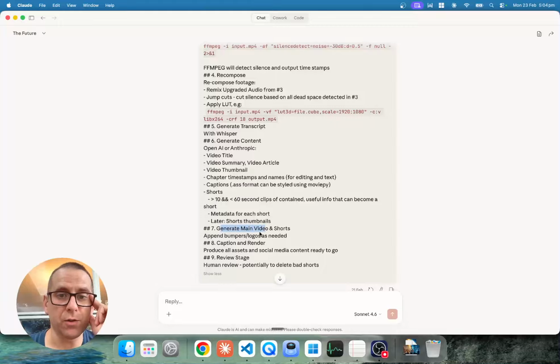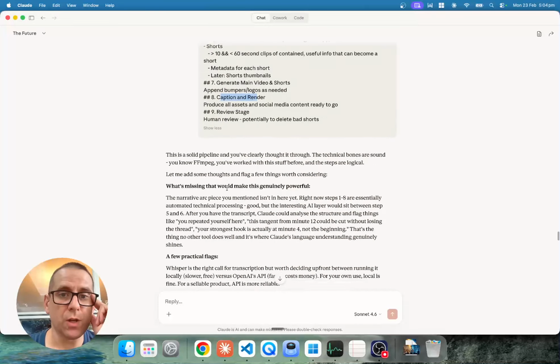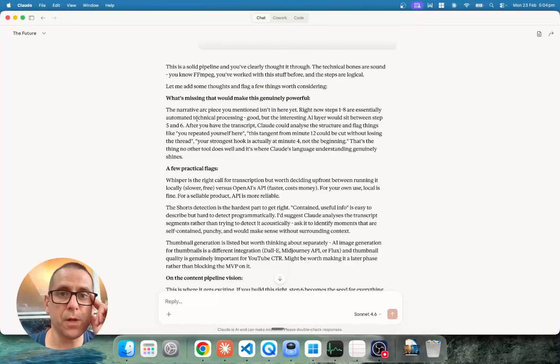Generate the main video and shorts, append things like bumpers, logos, captions and render, review stage, etc. So Claude's going, yeah, cool, what's missing? So this is talking about a narrative arc piece you haven't mentioned here, automating a technical process, but the interesting AI layer would sit between step 5 and 6.